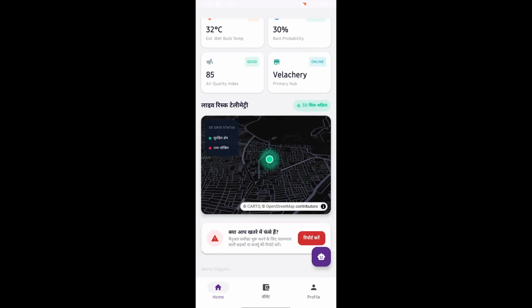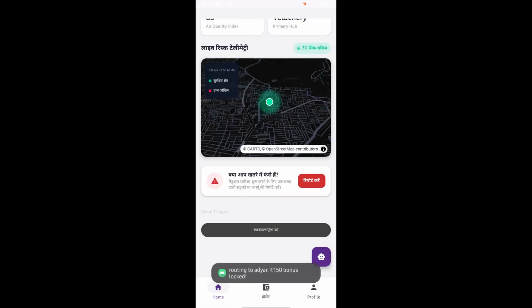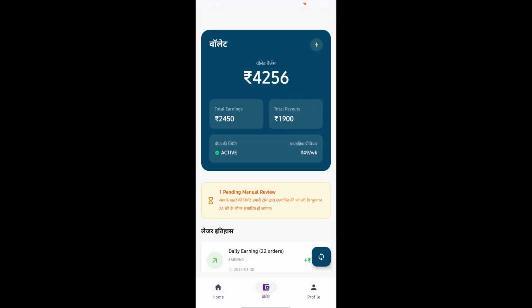Third, the relocation engine. We don't just pay people to stay at home, we nudge them to stay safe. If one H3 cell is flooded, our backend identifies dry zones with high order volume and pushes a dynamic incentive, such that the insurers have to give out relocation cash instead of a full day paycheck. Benefit for